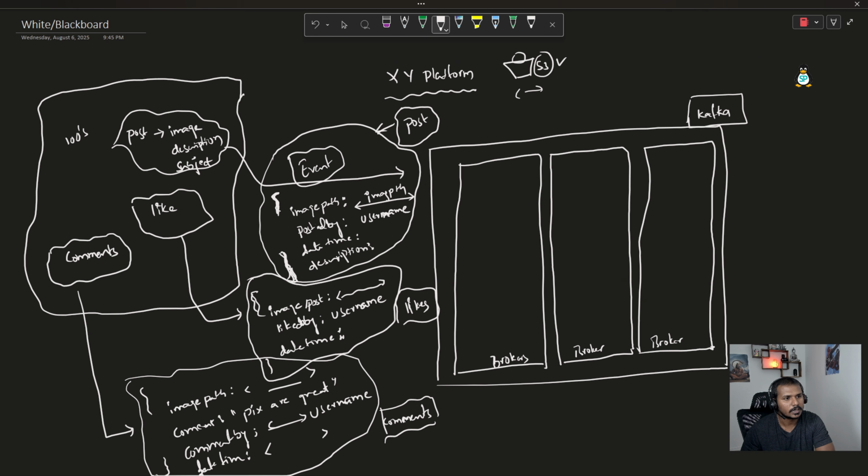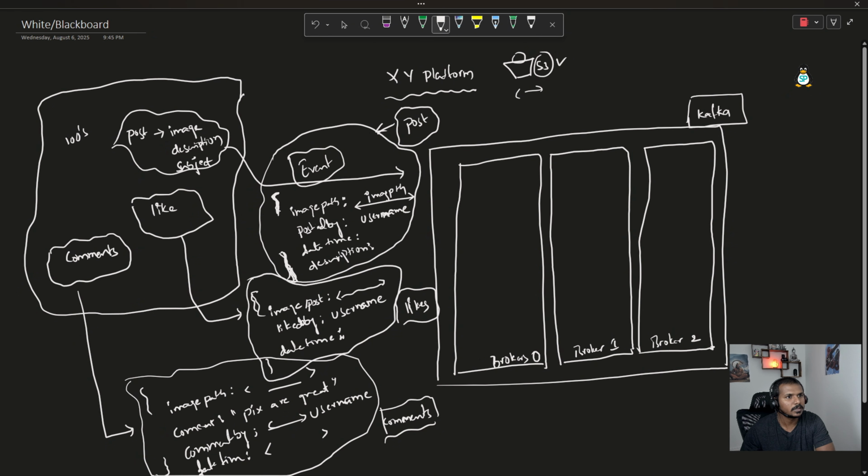Now let's understand the sequence of these Kafka brokers. The sequence always starts with 0, and this should be 1, and this should be 2. So this is Kafka broker 0, this second one is Kafka broker 1, and this one is Kafka broker 2. This is the unique identifier which is going to be assigned to this particular server within the Kafka environment.